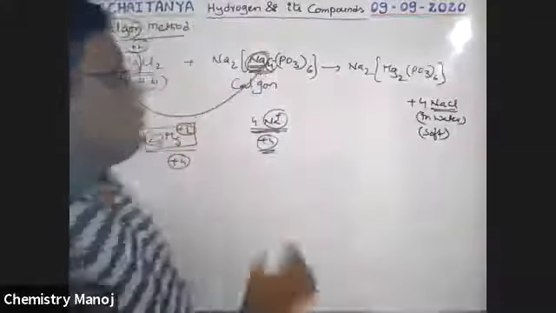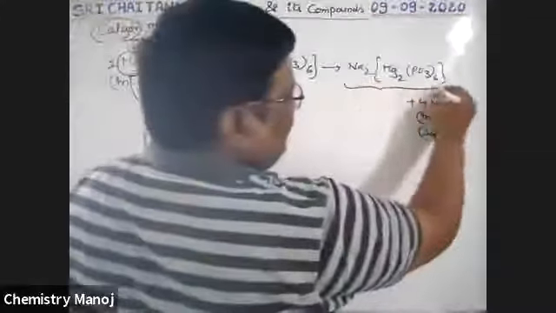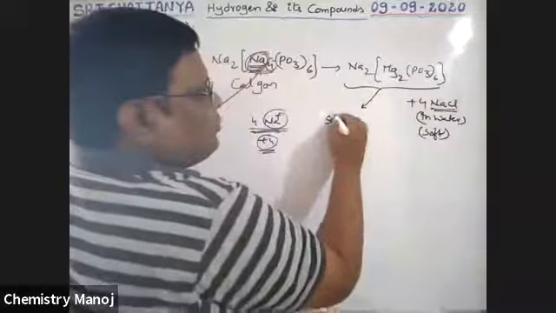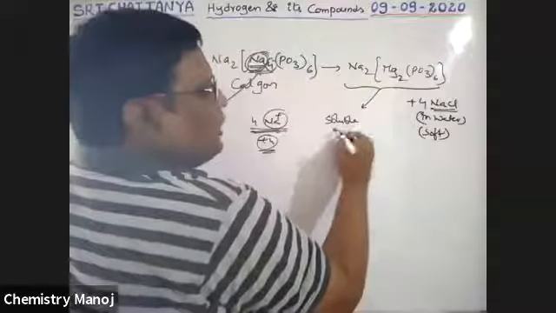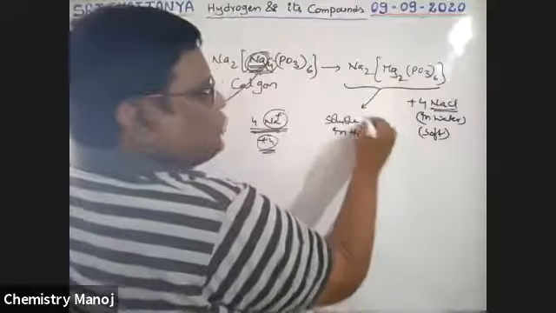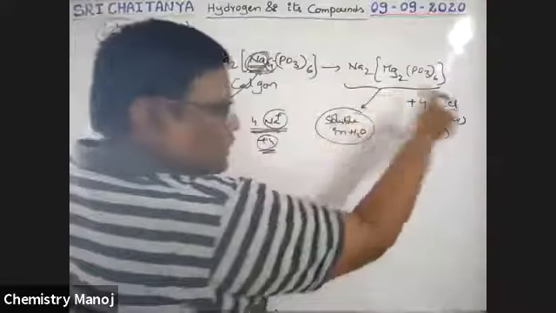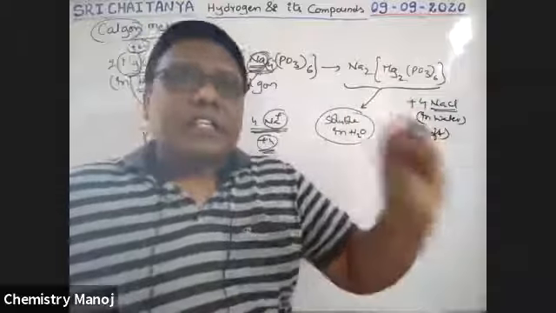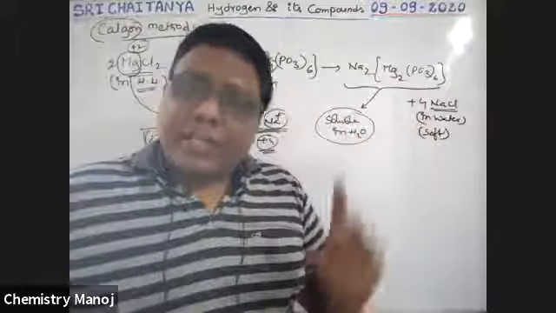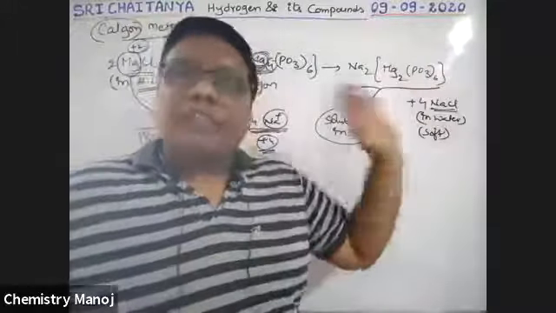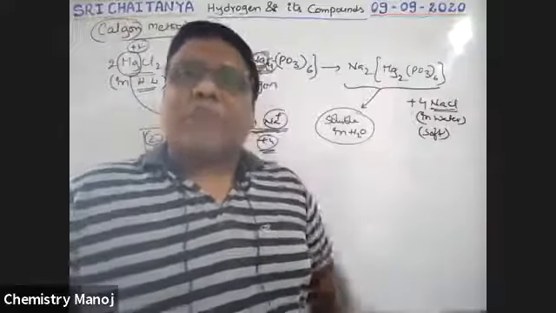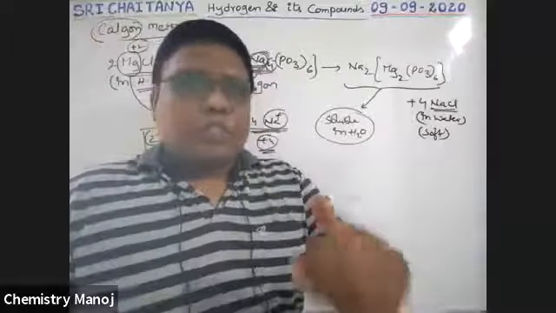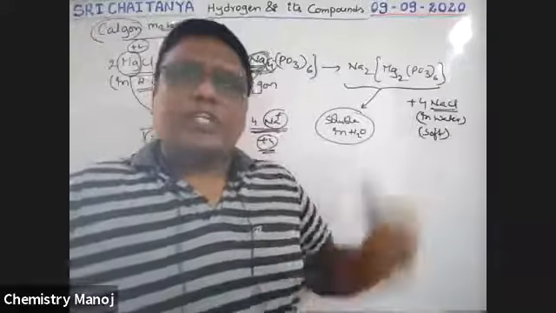This complex is a soluble complex, which is soluble in water, but it doesn't generate Mg2+ ions. That is why the water is soft water. It is a soluble complex, not insoluble, not a precipitate.